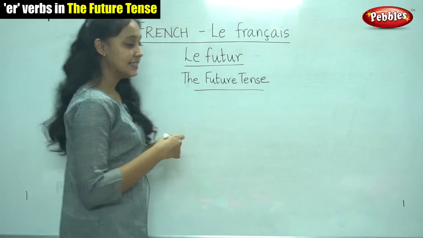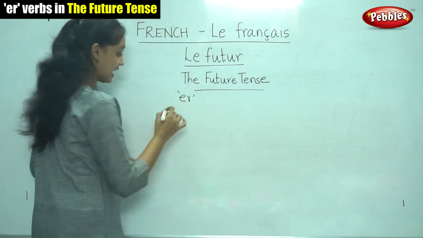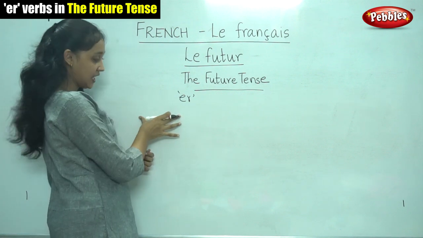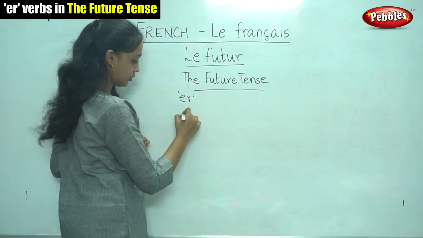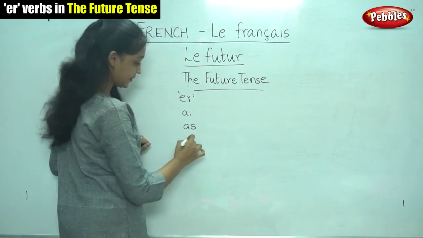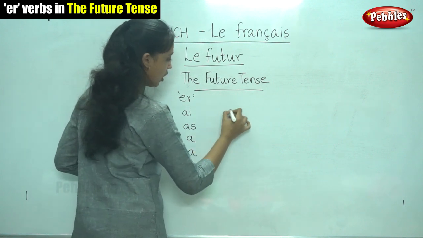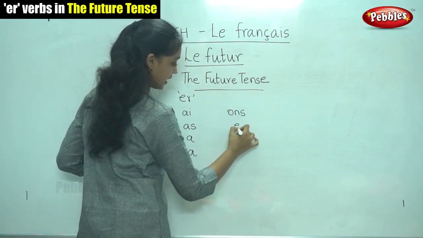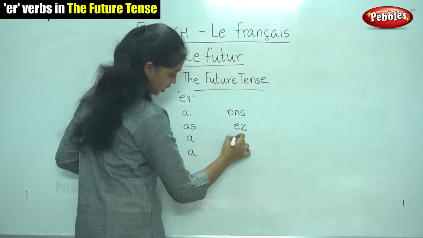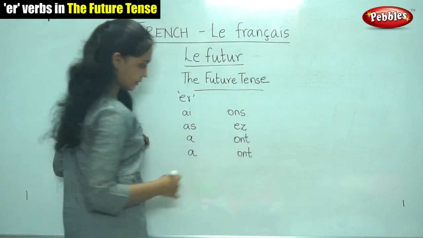For example, for the ER verbs, you have to write the ER verb as it is, followed by AI, AS, A, ONS, EZ, ONT and ONT.